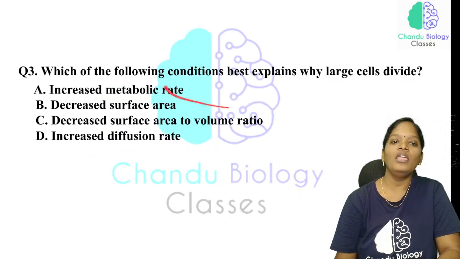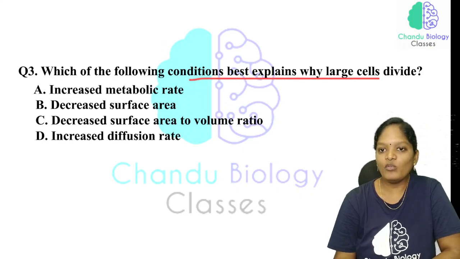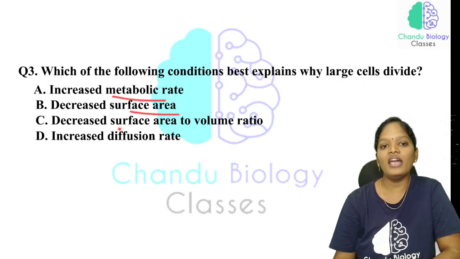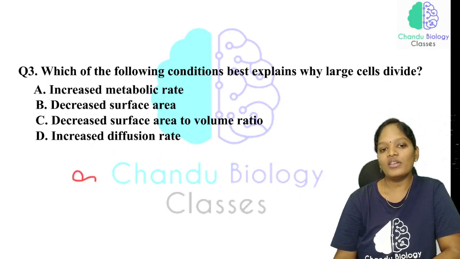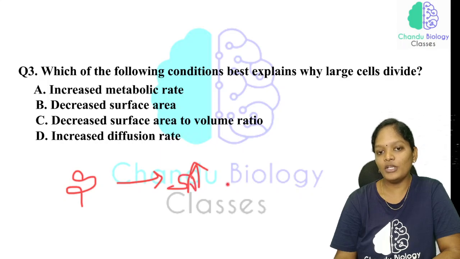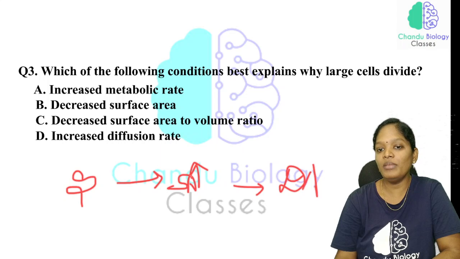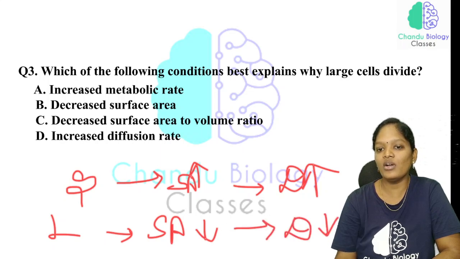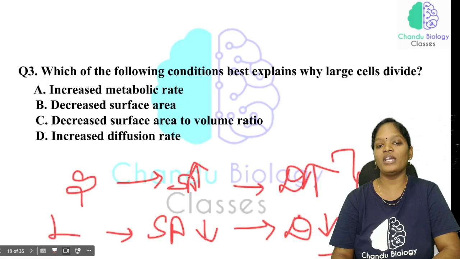Now, which of the following conditions best explains why large cells divide? Increased metabolic rate, decreased surface area to volume ratio, or increased diffusion rate. Why are cells very small? Because they have a higher surface area to volume ratio, so the diffusion rate is higher. In larger cells the surface area will be lower, so the diffusion rate is also lower. So this is the basic reason why large cells divide.